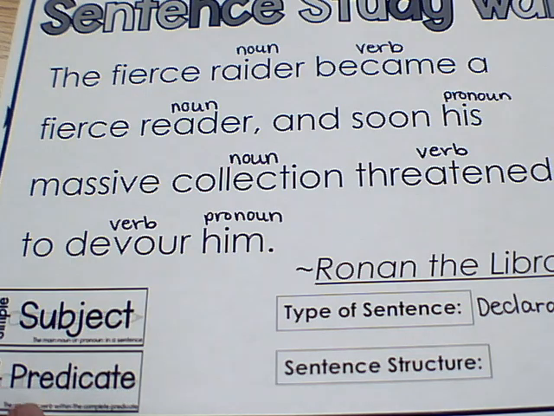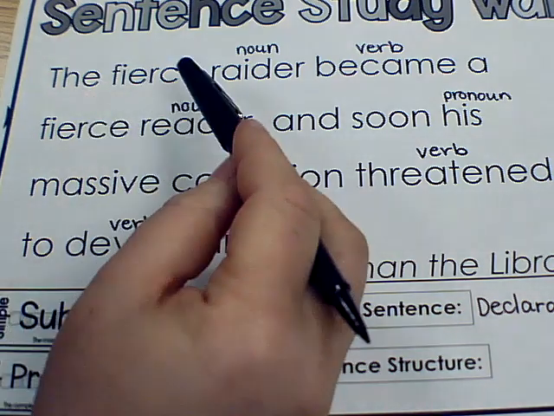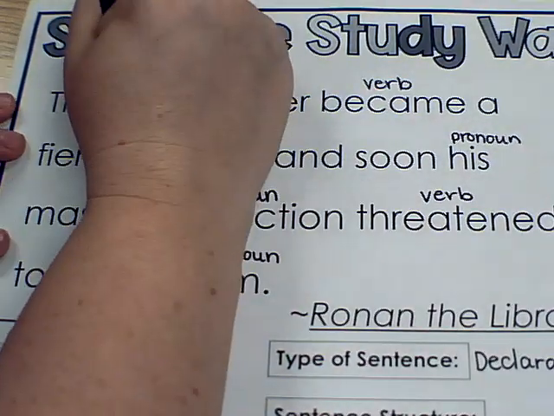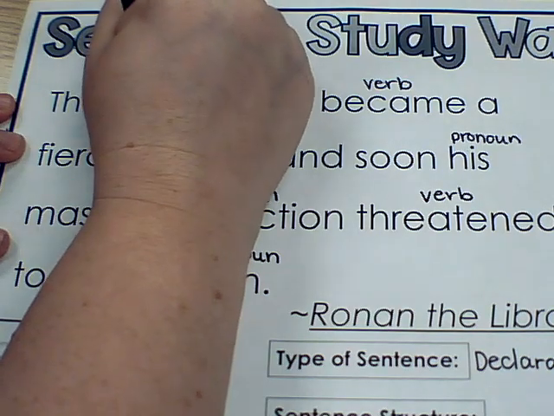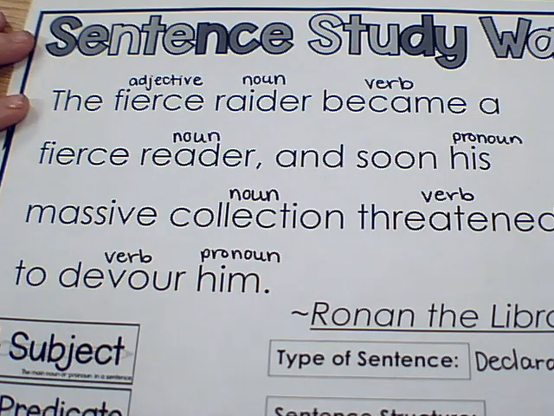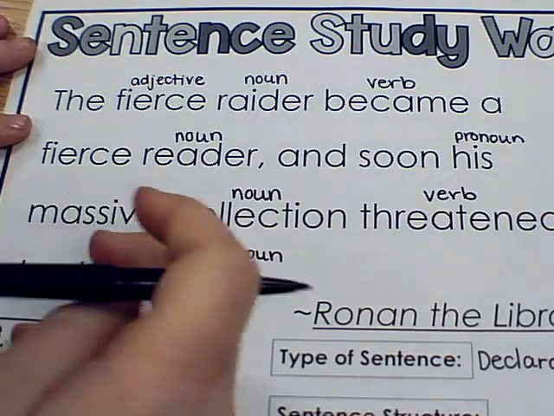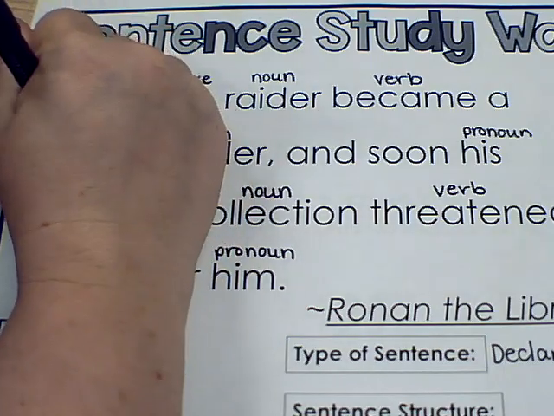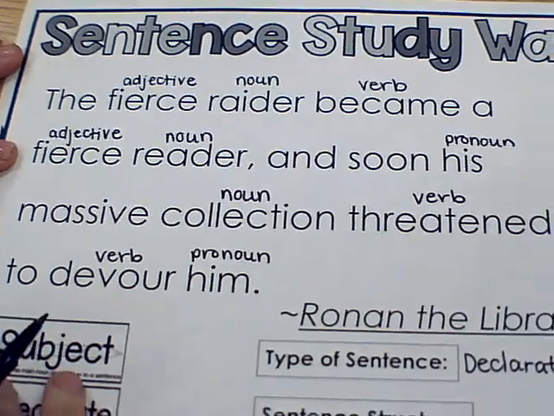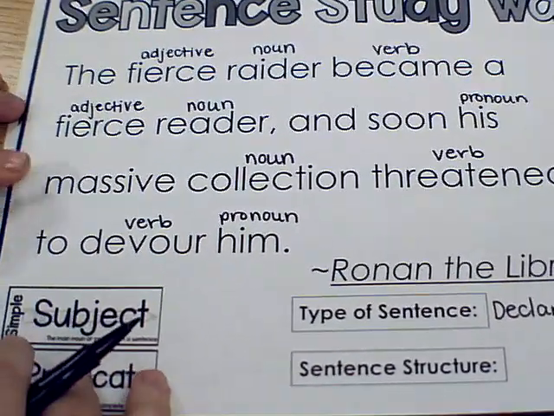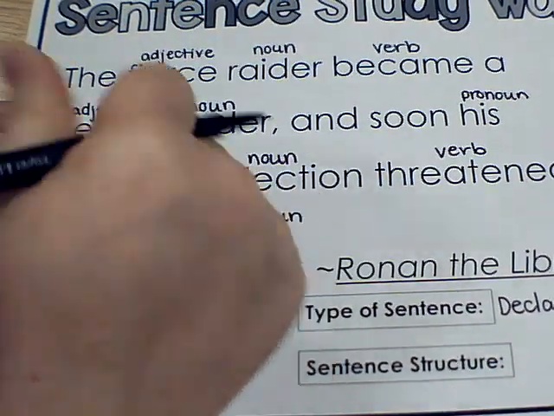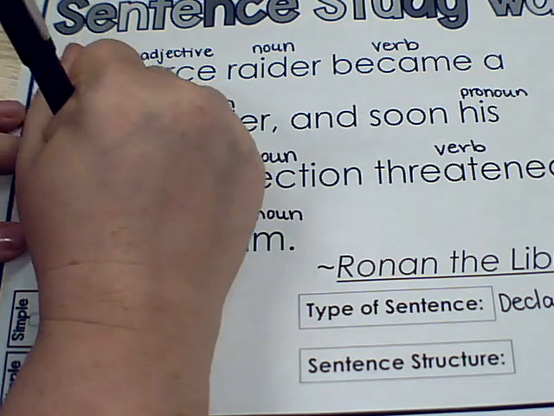All right, so let's start looking for words that describe. We have the fierce raider. Okay, so fierce is describing the intensity with which he raids. So that is an adjective. It's describing the raider. And adjectives only describe nouns. Words that describe other parts of speech are called an adverb. So the fierce reader became a fierce, so there's fierce again. So it's another adjective. And soon his massive collection threatened to devour him. Massive is talking about something being really big. So that is describing the collection, which is a noun. So it's an adjective.